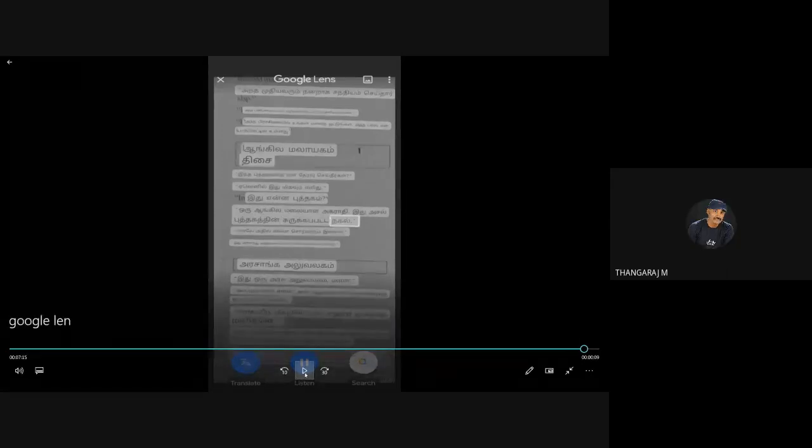Okay. We learned some features of Google Lens. I hope this is very useful for you. I hope all of you understood.